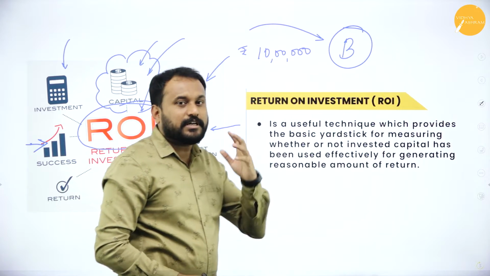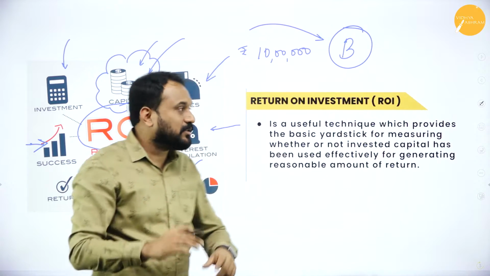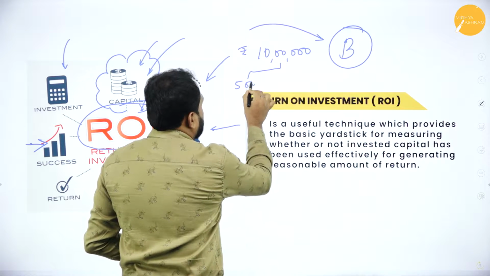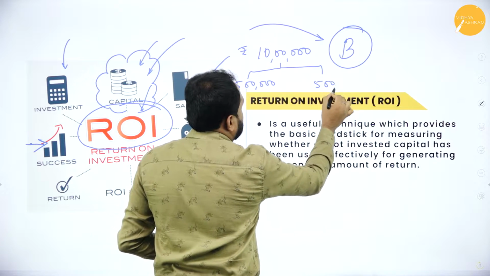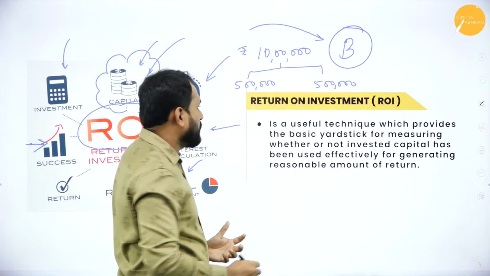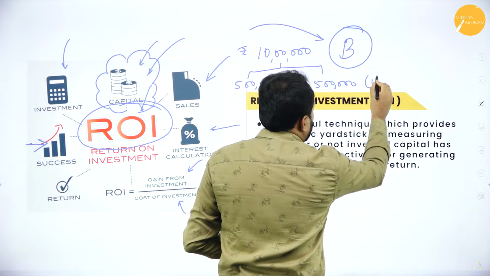Let's go with a breakdown: I had 5 lakh rupees in my bank and I have taken 5 lakh rupees again from the bank as a loan. So this is my personal and this is my loan.